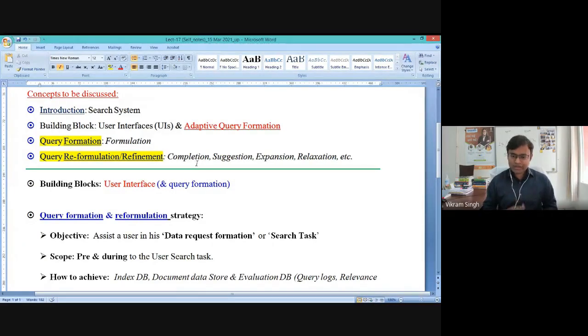Second, what technique you are adopting. For example, you can use genetic algorithm based techniques to achieve query expansion, or ant colony optimization based techniques for query completion.